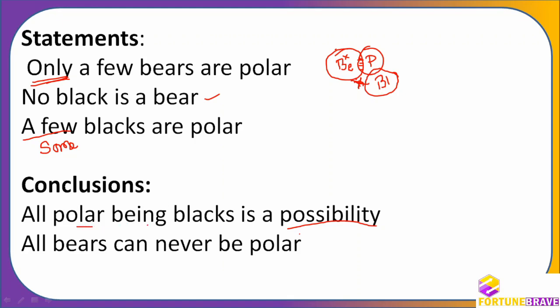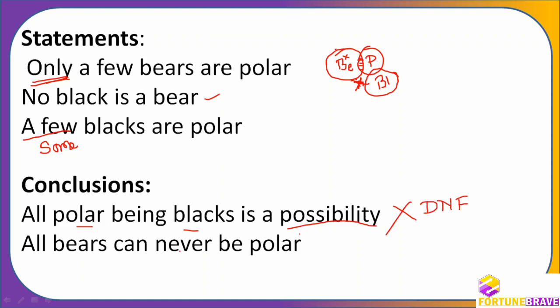Right? All polar being blacks is not possible because all polars cannot come here, because this part has to be part of beer, and we have seen that there is a cross mark here which says that no part of beer can come inside black and no part of black can go inside beer. So this part of beer, which is polar, cannot come inside black. Got it? Okay, so this is not possible, my dear. It does not follow.